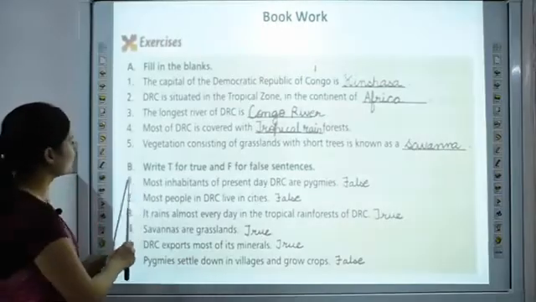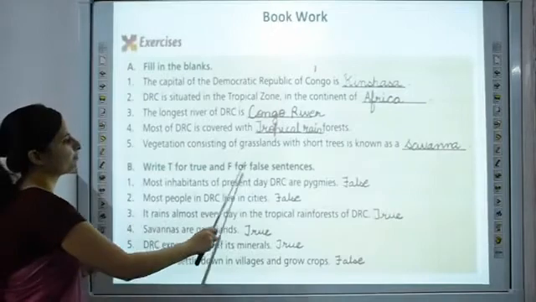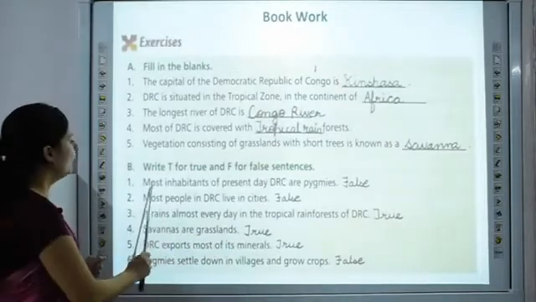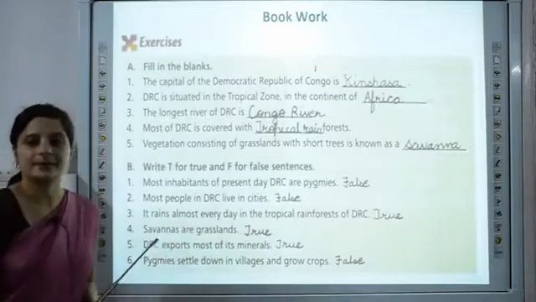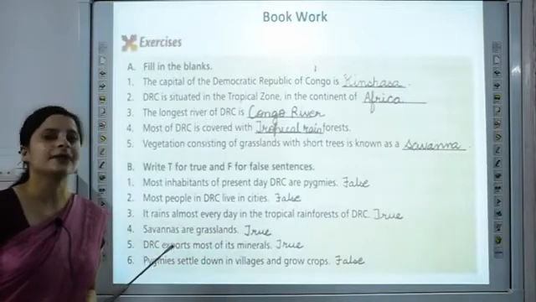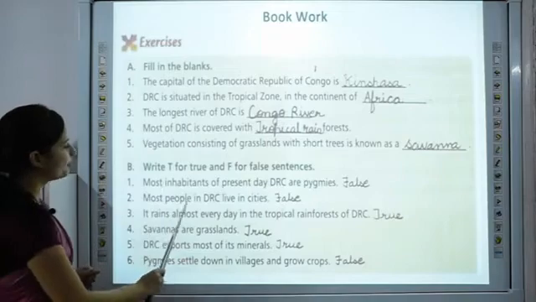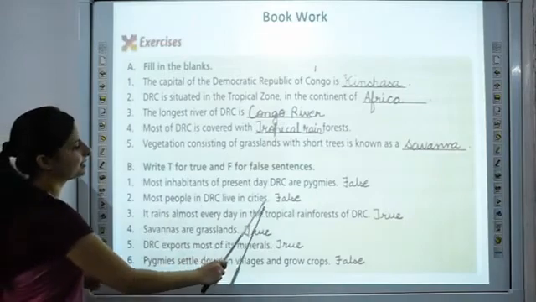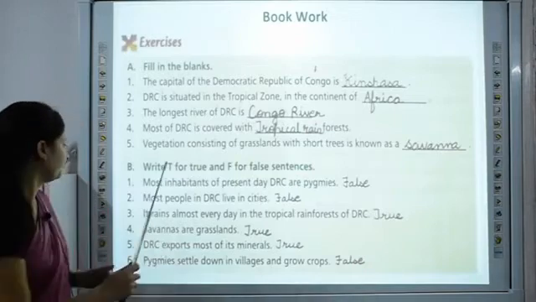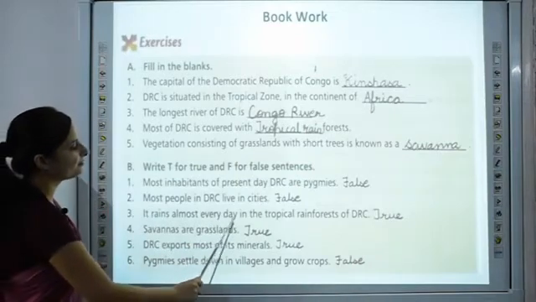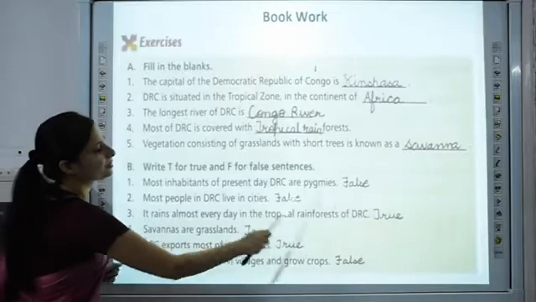Now coming on to question number B, which is write true or false for the following statements. Most inhabitants of present day DRC are pygmies. The statement is false. Now their number is decreasing. Most people in DRC live in cities. This statement is also false. Only 30% of people do. It rains almost every day in the tropical rainforest of DRC.